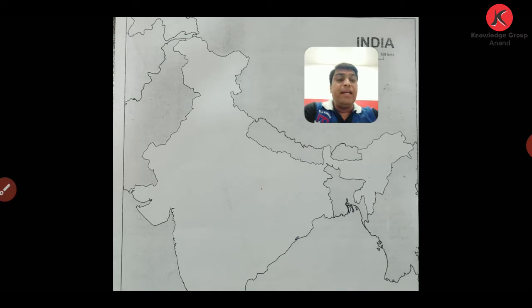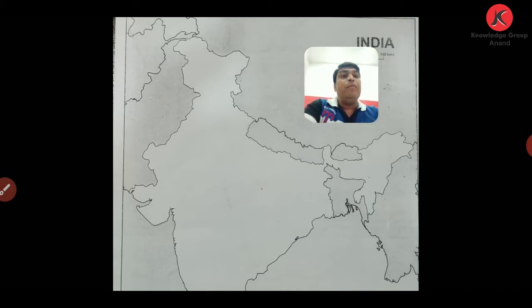Friends, here I will teach you a specific symbol today for the multipurpose project as well, so that the multipurpose project can be clearly identified during your examination. As you know, such kind of outline map of India is given in the examination, so it is very important for us to understand and to assume a particular state.